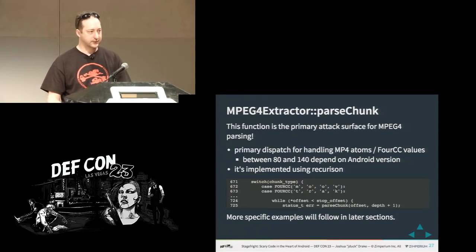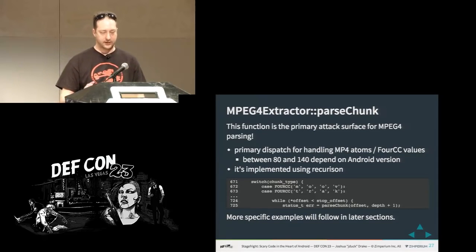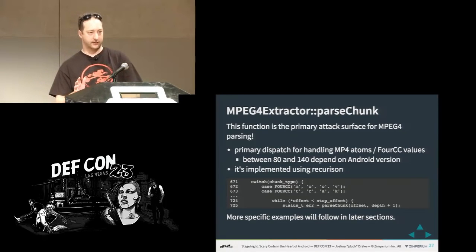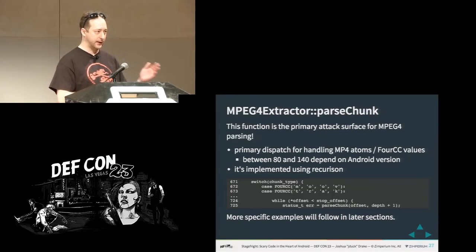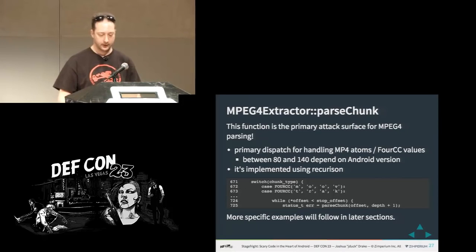The parse chunk function is the primary attack surface inside Stagefright's MP4 parsing code. It's a recursive function, so when it sees an atom that's supposed to have more atoms inside of it, and when I say atom, I'm talking about a tag length data piece of the file. I think actually they put it length tag data, but anyway, that's what it is.